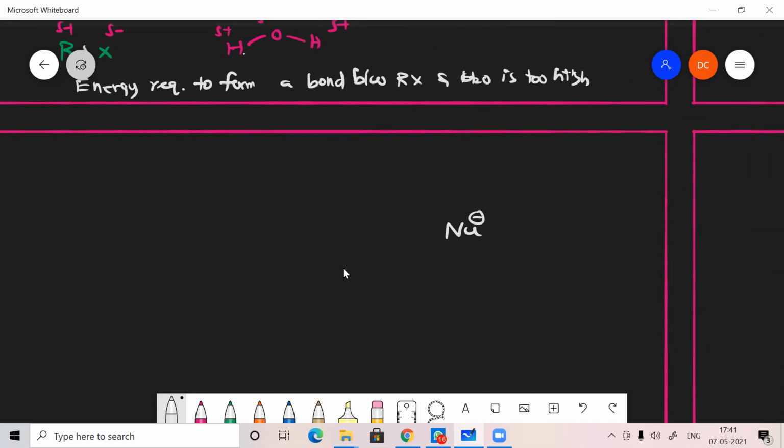How does it happen? If it is donating electrons, only then does it act as a nucleophile. We know that. Here, suppose I take water as the protic solvent. Here also water molecules will be there.